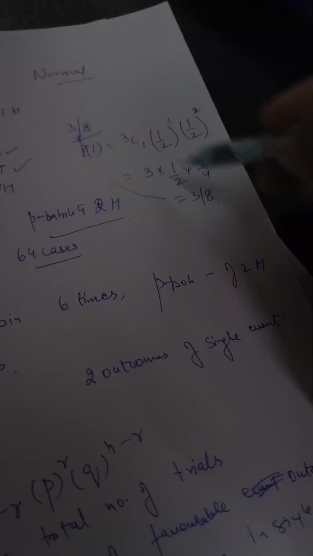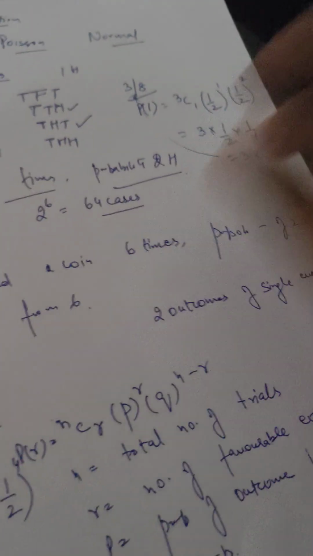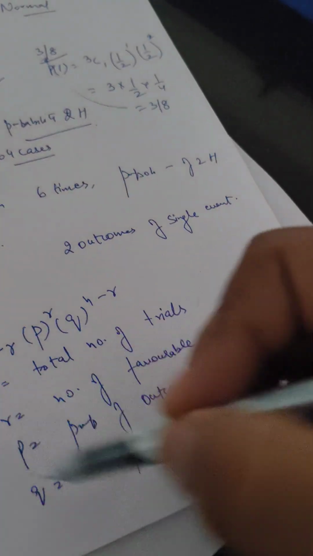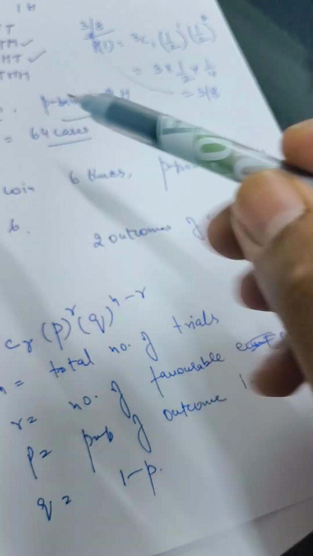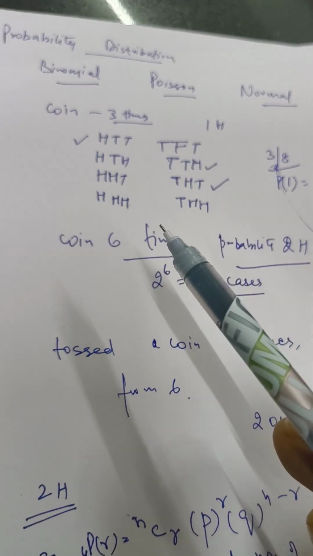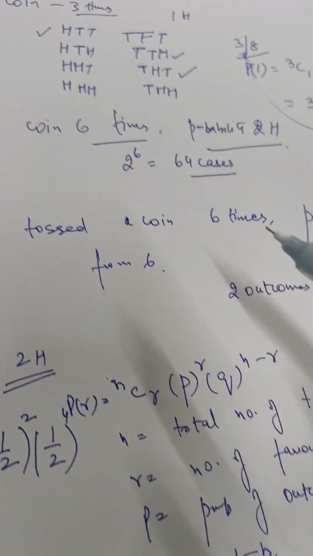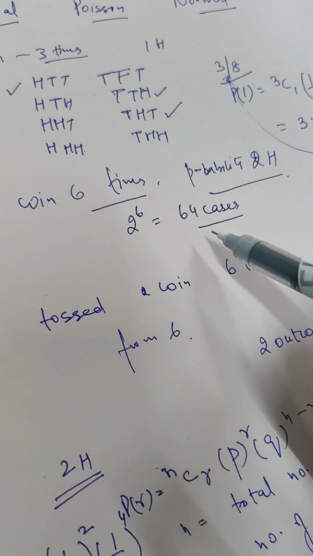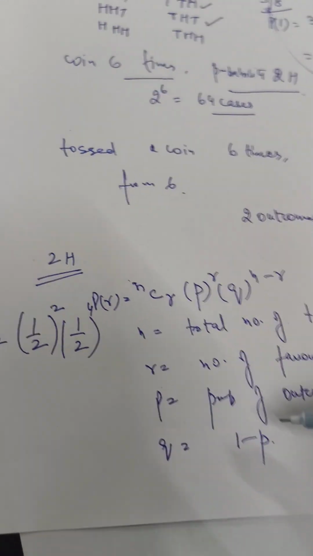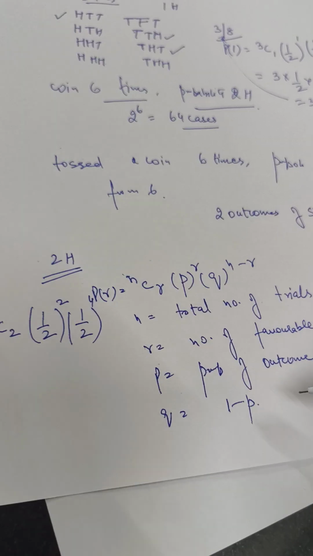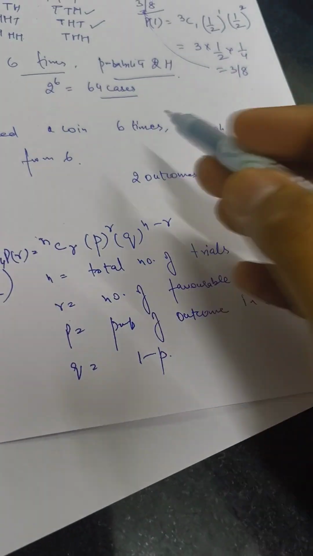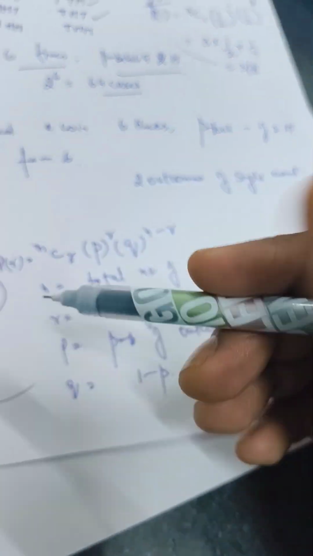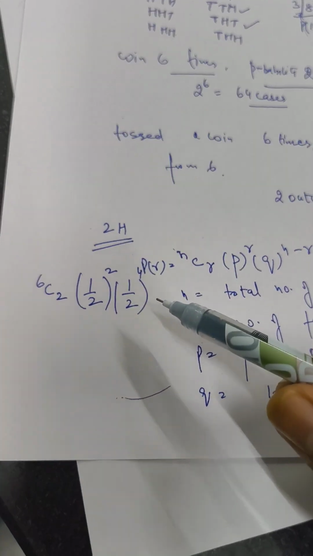It matches with our logical answer, but it is only possible when we can do this on something like 3 coins. The logic can be applied only when there is a 3-time tossing of a coin. But if I have tossed the coin 6 times, it is not possible to make all those 64 cases. So there is no other option but to apply the binomial to find my answer, which we can apply through binomial distribution.